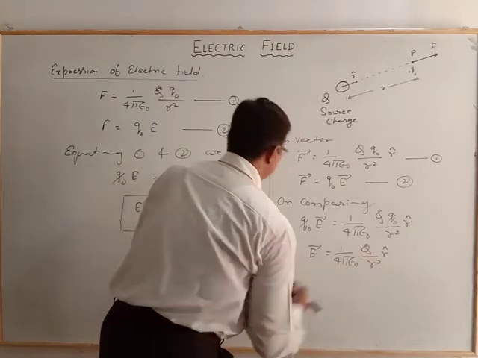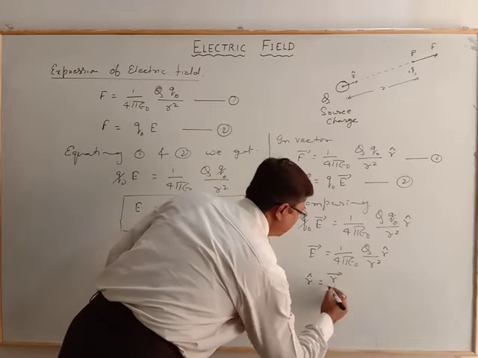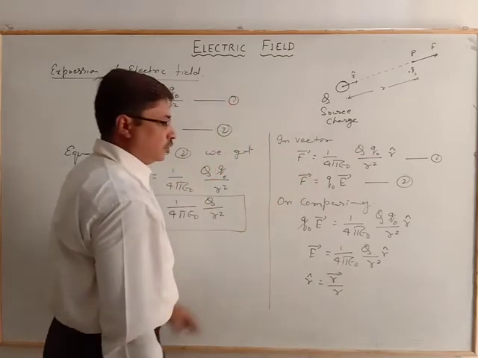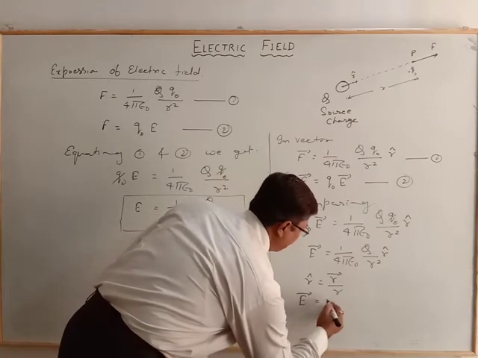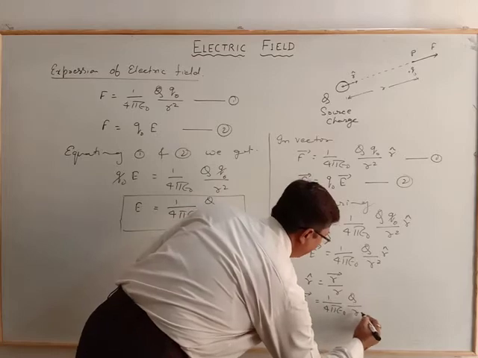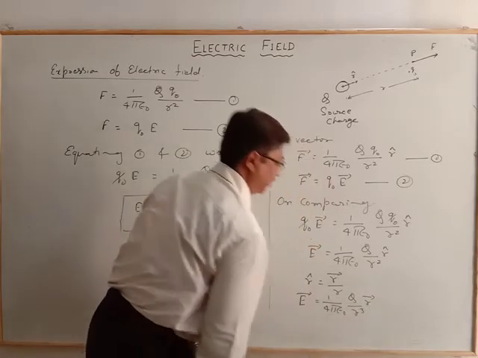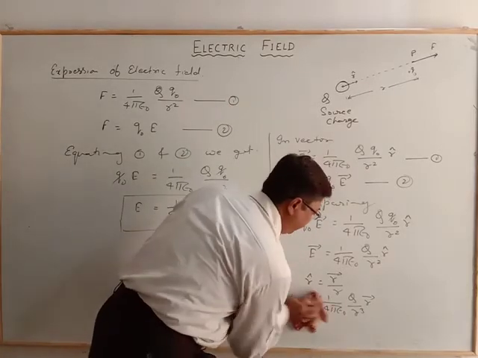Or since we know that the R unit cap is equal to position vector by the magnitude, this electric field may be represented as 1 by 4 pi epsilon naught Q by R cube into the position vector R. So this is related with the position vector.